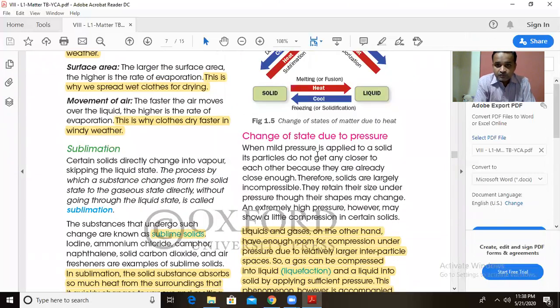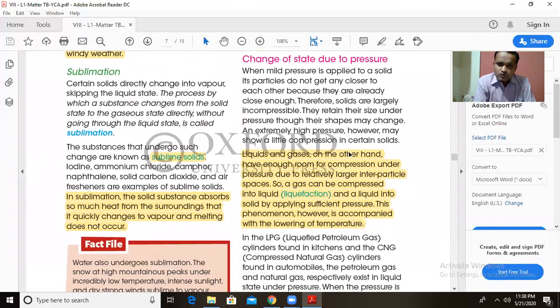Now, change of state due to pressure. So what happens when you apply pressure? When you apply pressure, the particles can be compressed. But in the case of solids, the particles are very close to each other, so they cannot be compressed a lot. So under pressure, solids do not change their shape a lot.